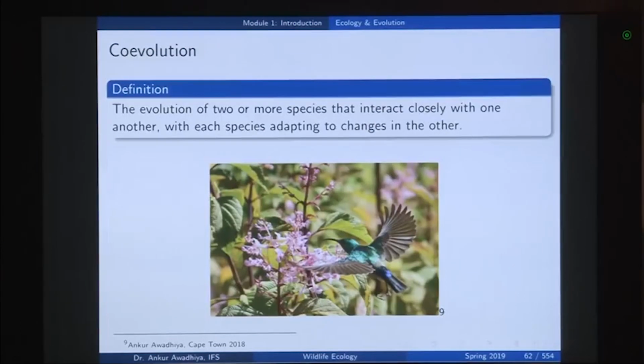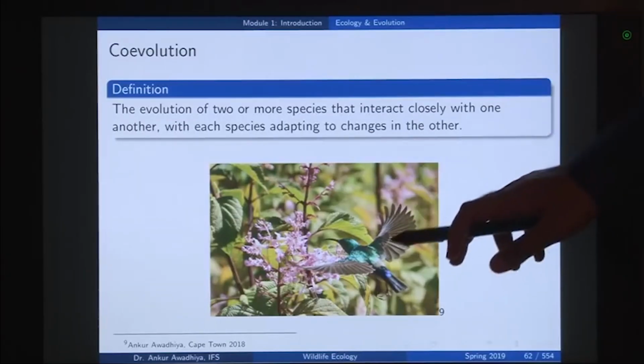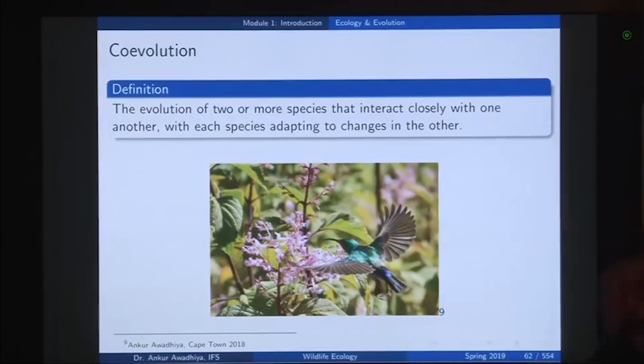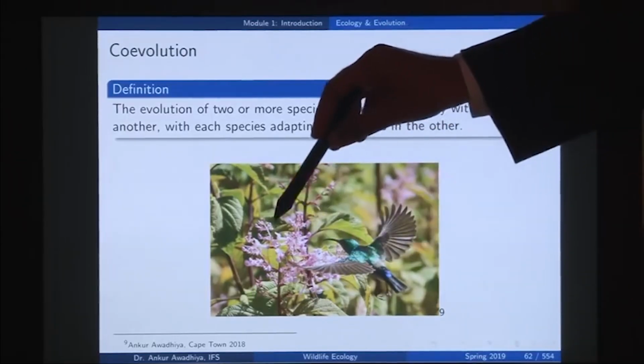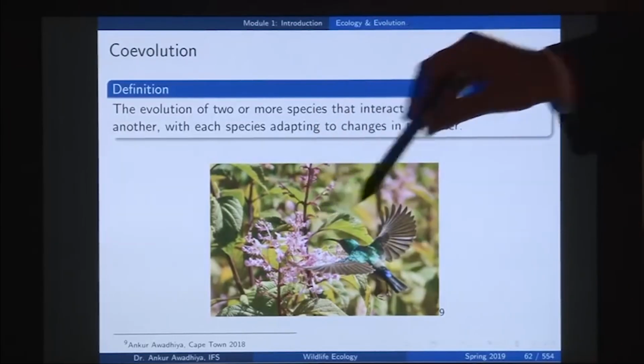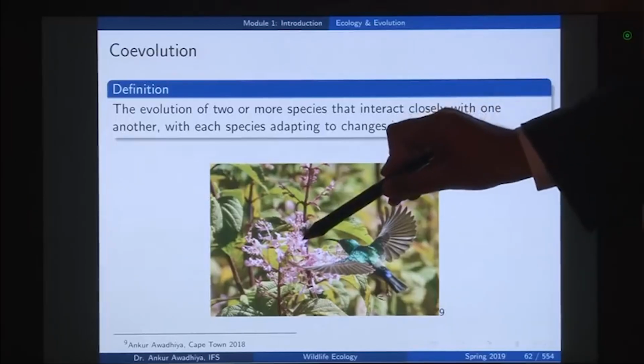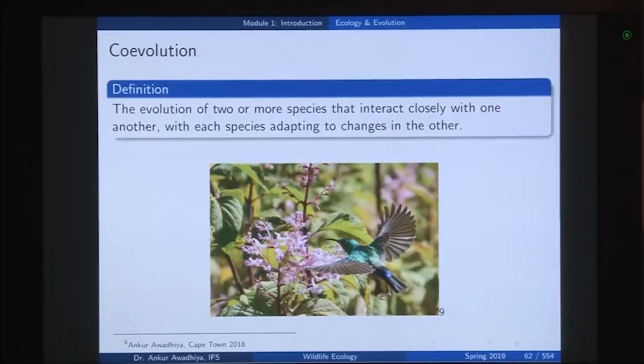Next we have a look at coevolution, which is a situation in which there are two species that are evolving at the same time. This is the evolution of two or more species that interact closely with one another, with each species adapting to changes in the other. A good example is a bee hummingbird that is feeding on these flowers. Now, these flowers have an elongated shape much like a funnel, and there is nectar on the inside, and the flower produces nectar to attract these birds.